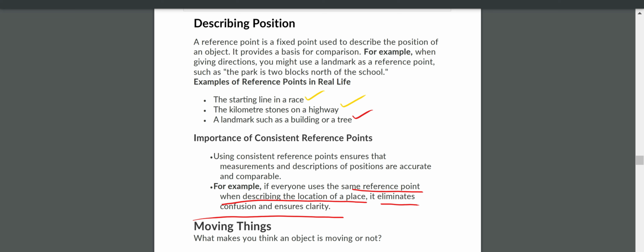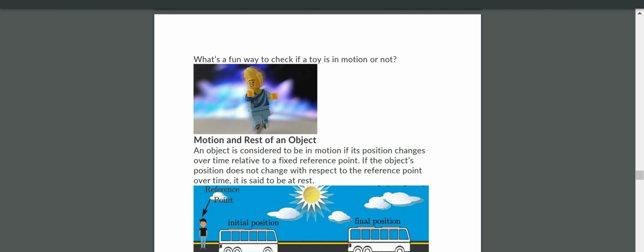Now you see the importance. Now we have here moving things. Then what is moving? What are the moving things? How do you know that the things are moving? If they are moving, how do you know whether they are moving or not? With respect to time or with respect to the observer.